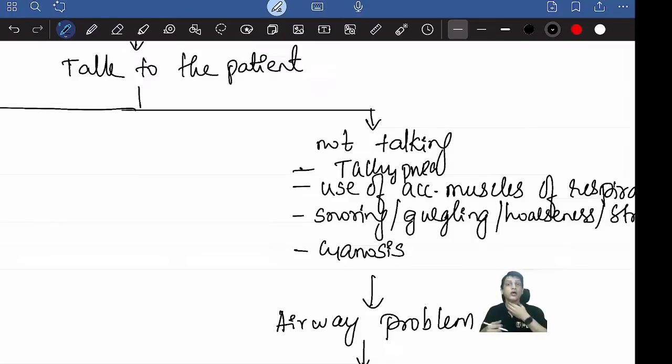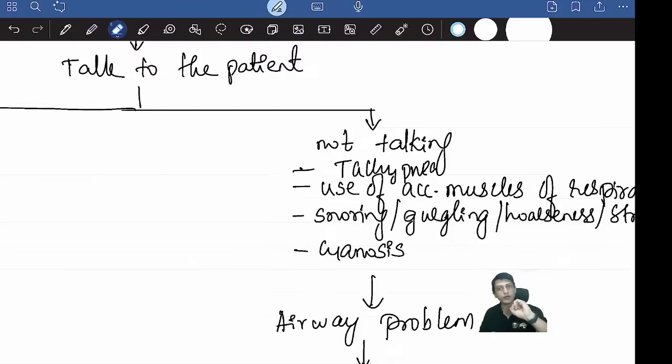Third, he's snoring or gurgling. Some sound is coming from the throat, or hoarseness. Well, I'm not able to talk, this is called hoarseness. Or stridor. Stridor means the tube is squeezed, becomes narrowed, and it's called stridor. Hoarseness means I am not able to talk, hoarseness of voice. Gurgling means some secretions have gone inside. Snoring is also the same. All these are suggestive of some airway obstruction.